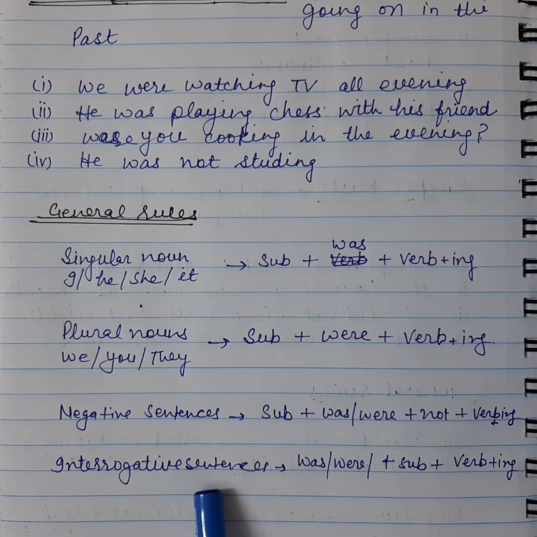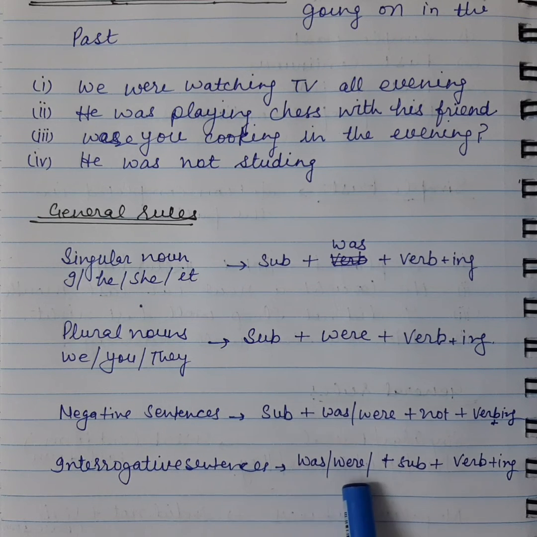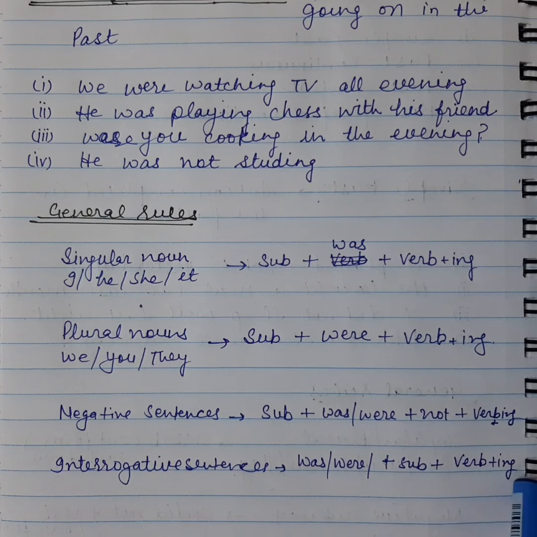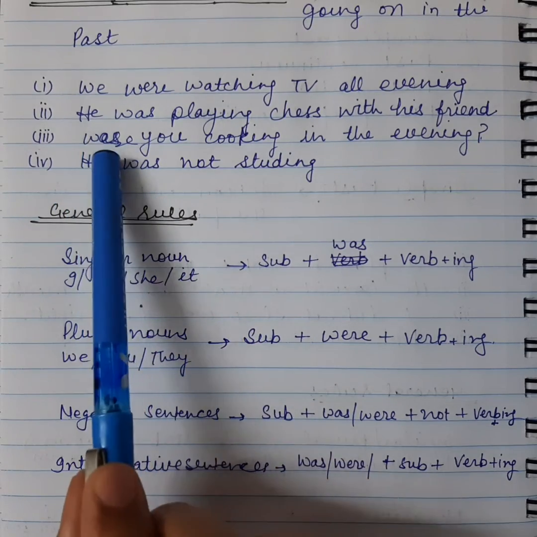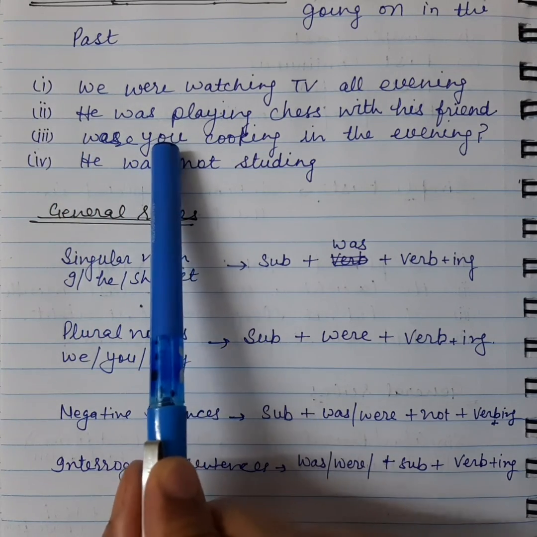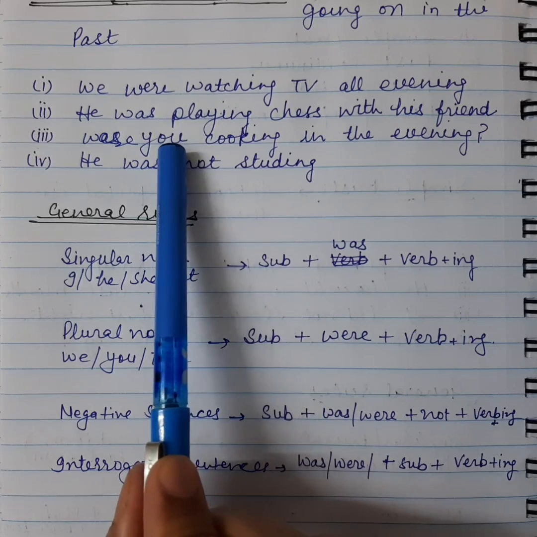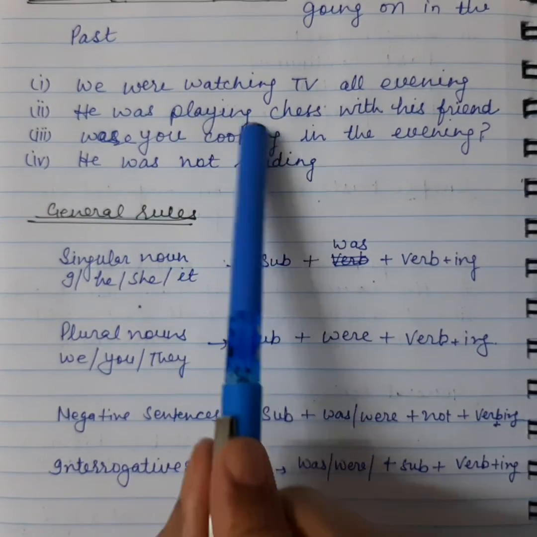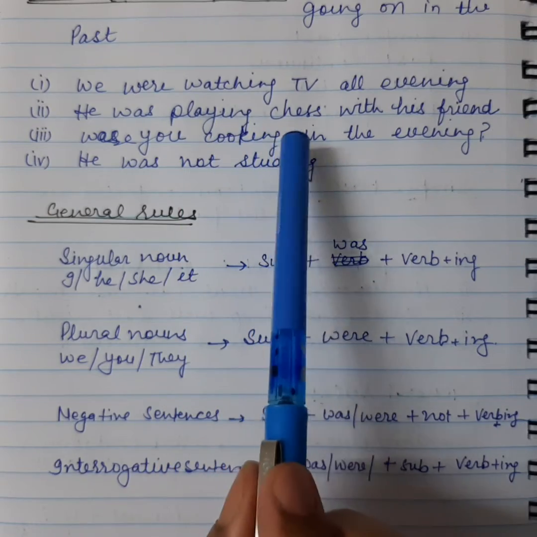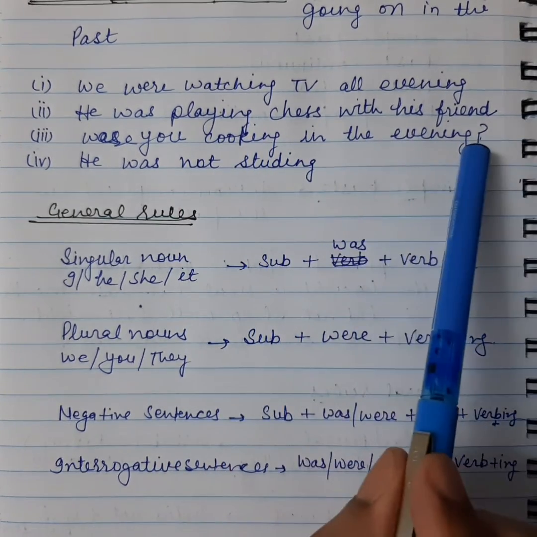Then in the interrogative sentence, we'll use was or were first, then the subject, then we'll add ing to the base form of the verb. So let's see an example of the interrogative sentence. We'll use were first, then the subject or pronoun, which is you, and then cooking in the evening. So we have used the base form of a verb with ing in the evening.